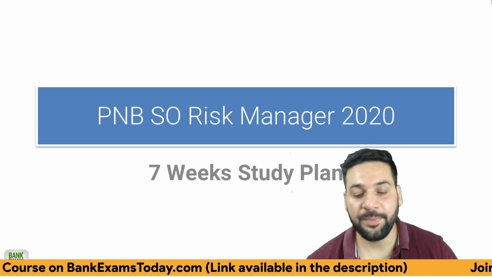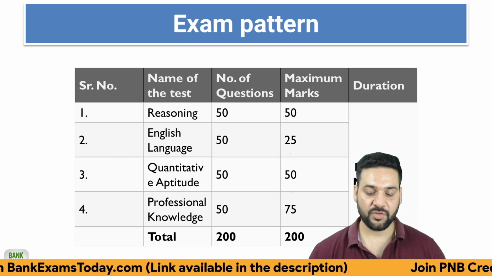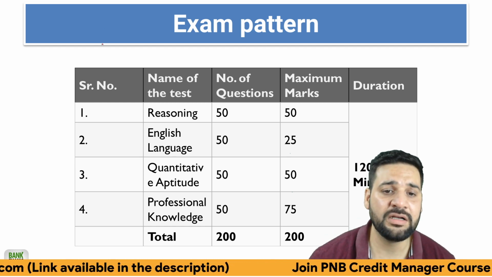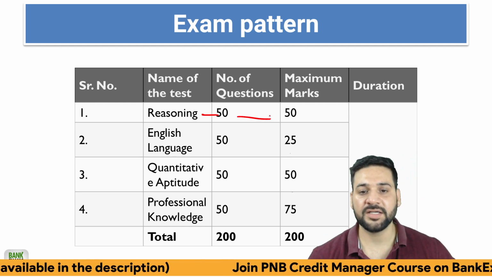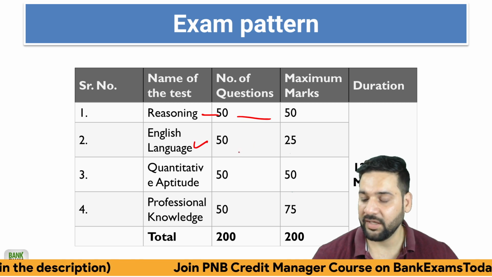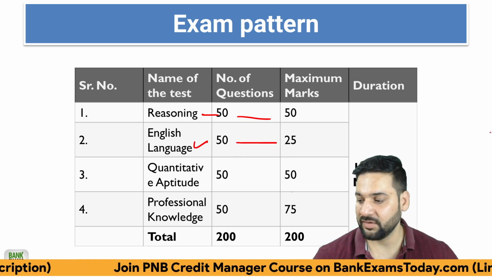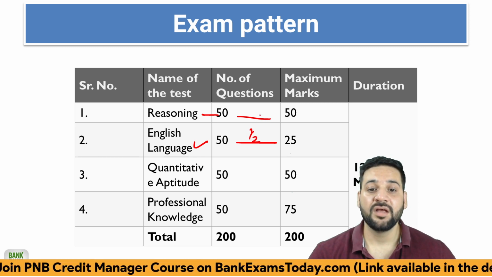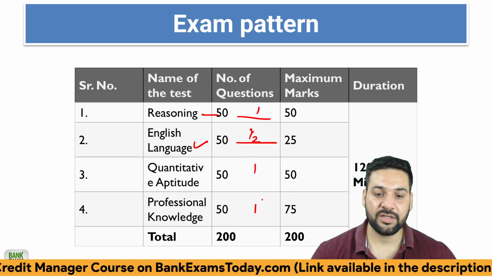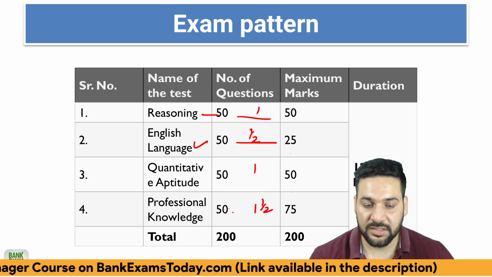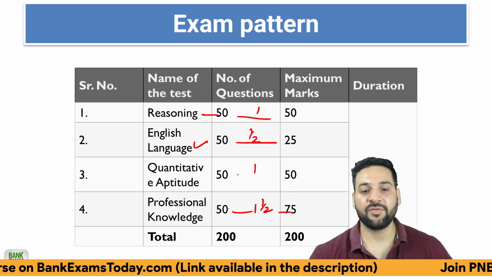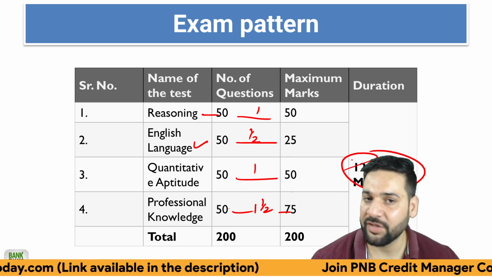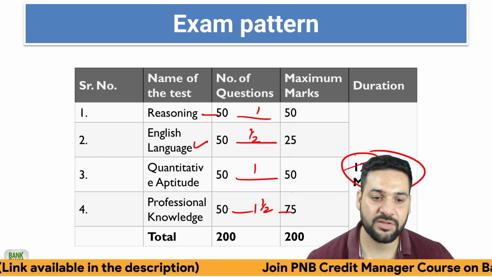So PNB SO Risk Manager. First of all, you should know the exam pattern. There is reasoning ability, 50 questions, 50 marks. There is English language, 50 questions, 25 marks, half mark per question. Professional knowledge risk has 1.5 marks per question, and quantitative aptitude is 50 marks. 120 minutes are given in total. There is no sectional duration at all.